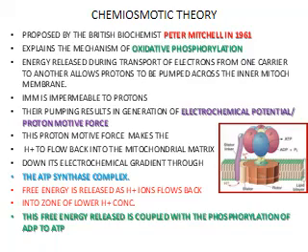The inner mitochondrial membrane is impermeable to protons. So their pumping results in the generation of an electrochemical potential, which is also known as the proton motive force. This proton motive force makes the hydrogen ions flow back into the mitochondrial matrix down their electrochemical gradient through the ATP synthase complex.